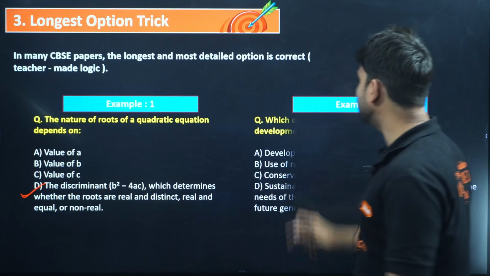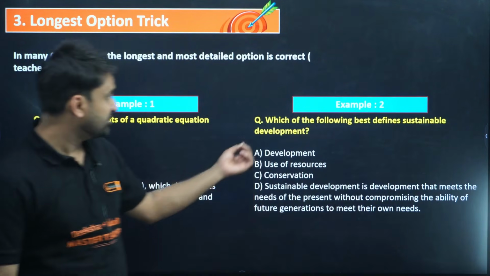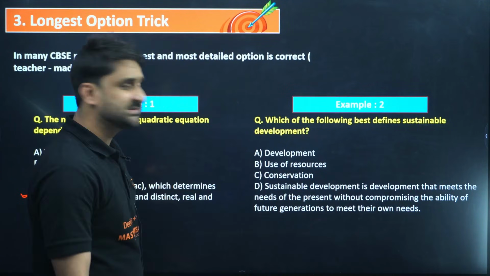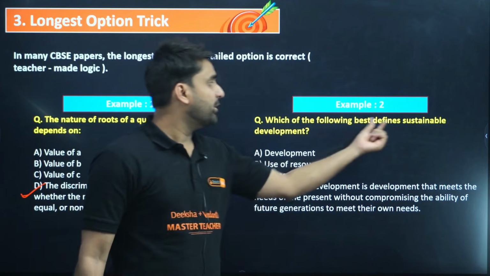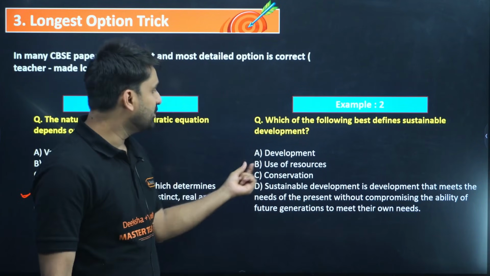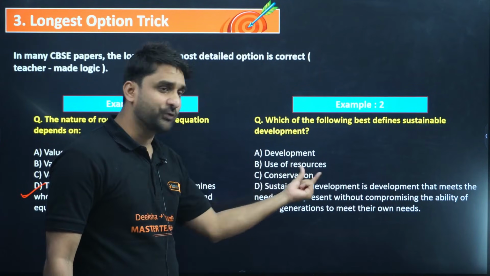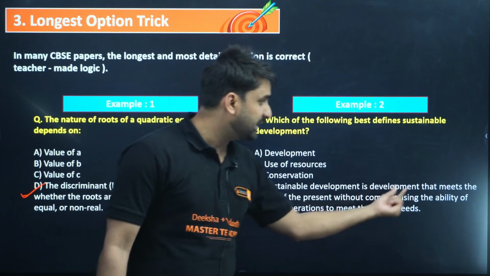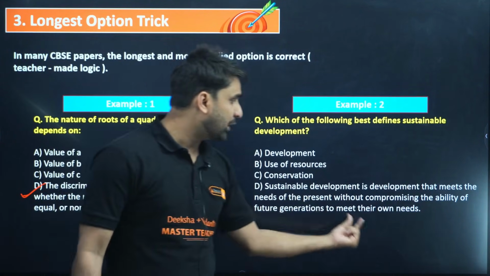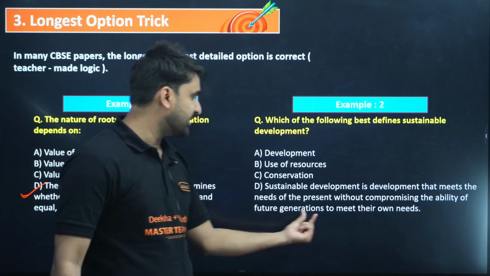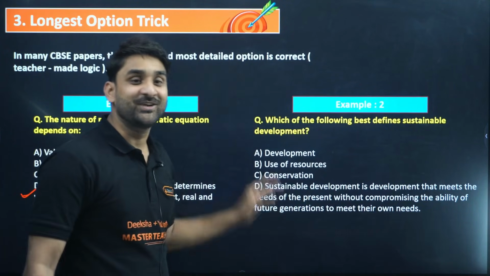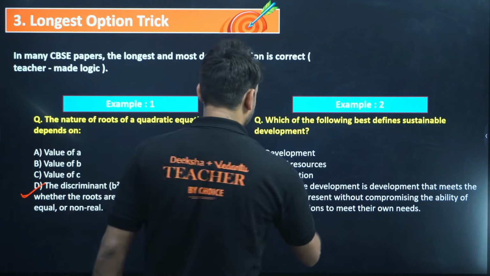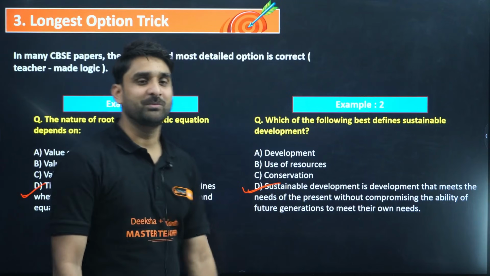Now, the second example of this trick. Look at the question, which of the following best defines sustainable development? This question is from your social studies. Option A is development, option B is use of resources, option C is conservation, and option D is sustainable development is development that meets the needs of the present without compromising the ability of future generations to meet their own needs. So you can observe in the four options which option is the longest one. There is a huge chance this option would be the correct one.